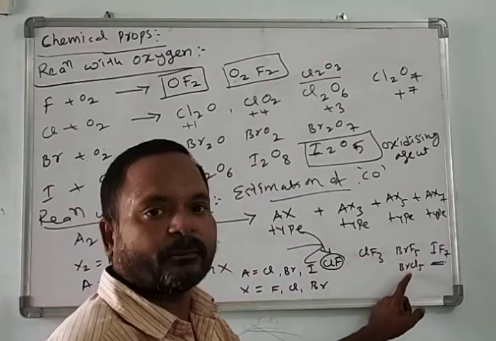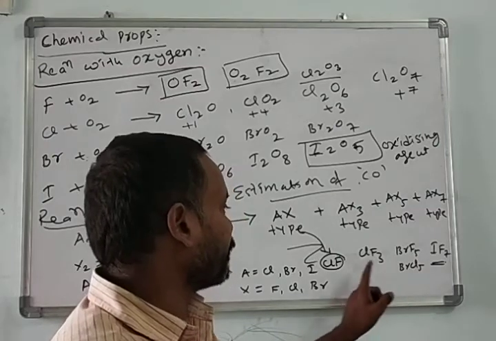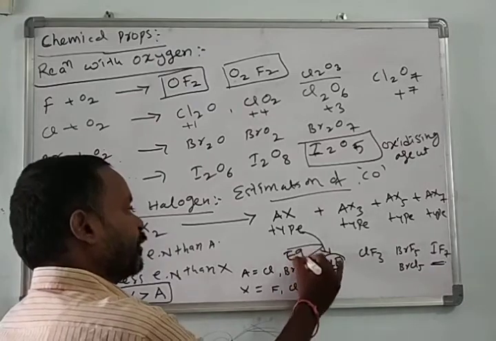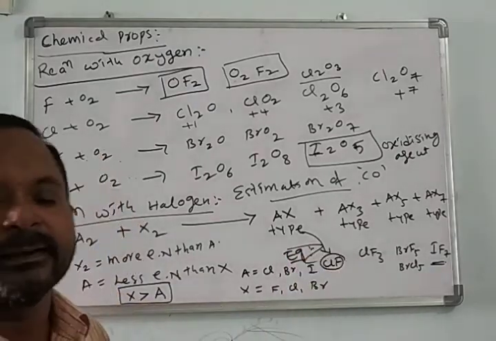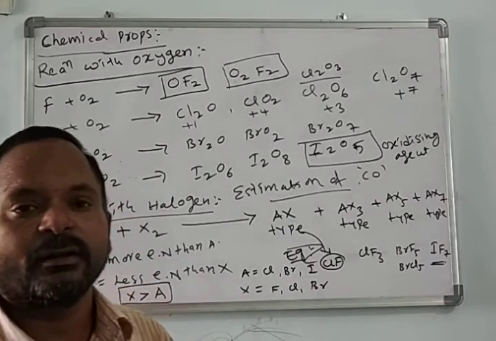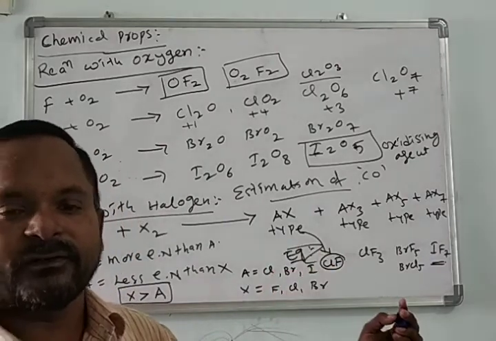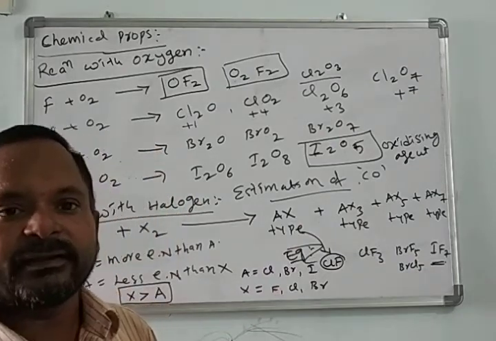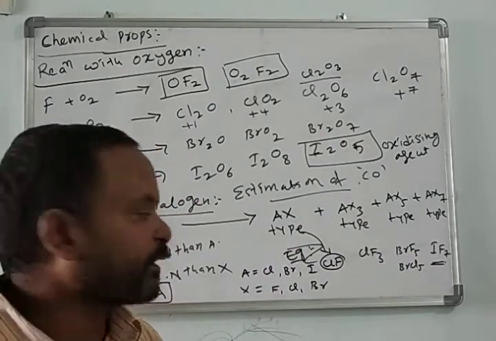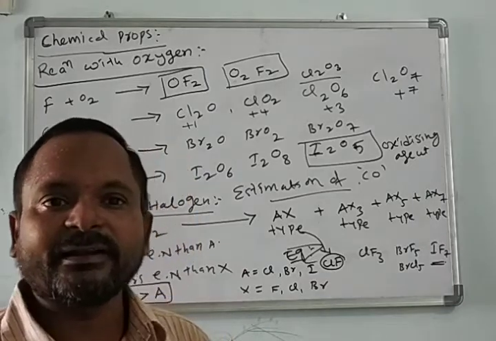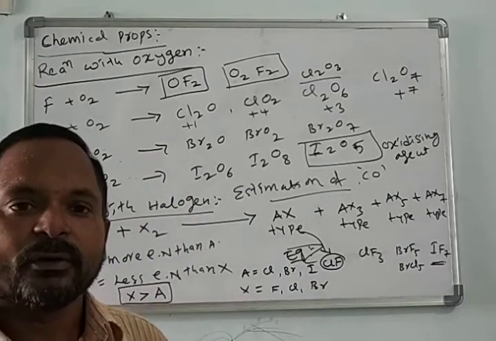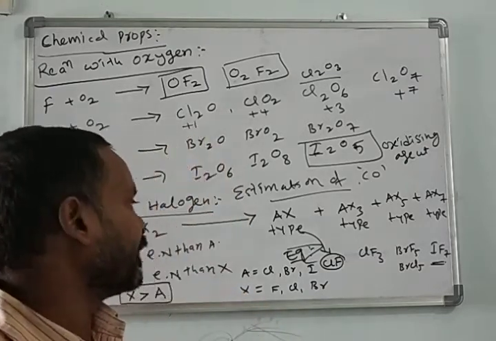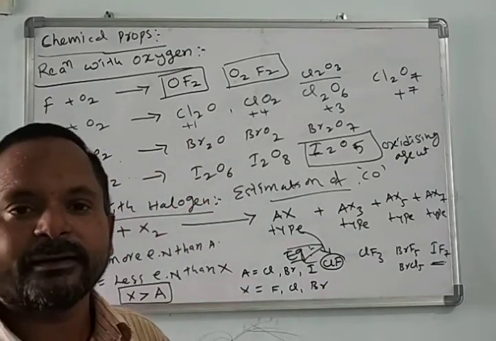These are examples of interhalogens. Halogen reacts with another halogen and forms interhalogen compounds. Except chlorine fluoride, which is a gas, all remaining interhalogen compounds are solids.